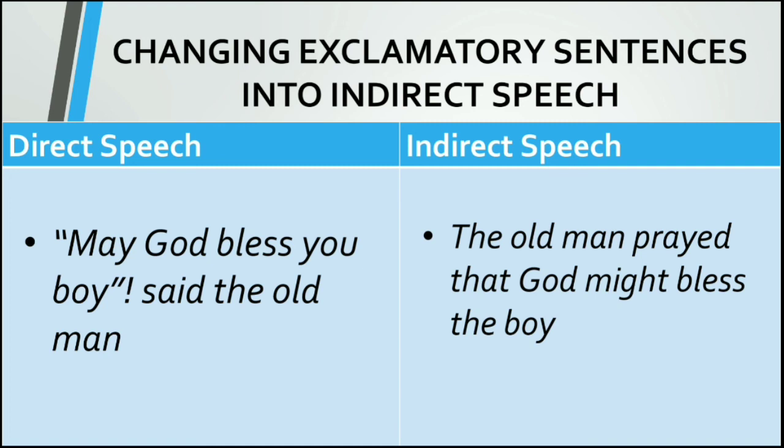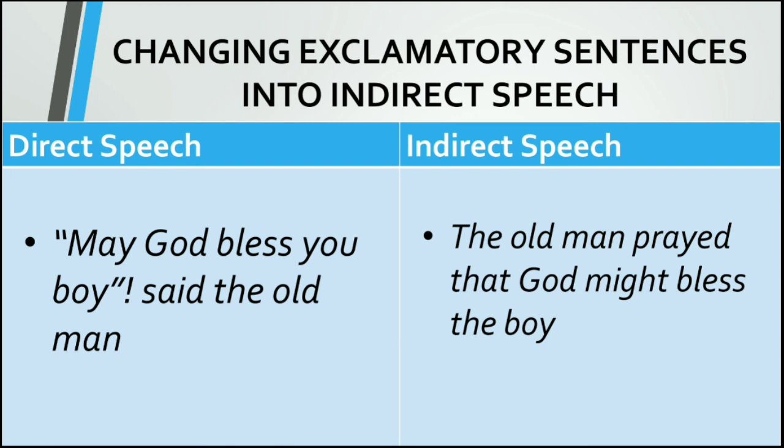And the exclamation marks and words like alas, hurrah, oh, how, we omit all those words. All such words are omitted. And we use the conjunction that before the indirect statement. May God bless you, boy, said the old man. The old man prayed that God might bless the boy.